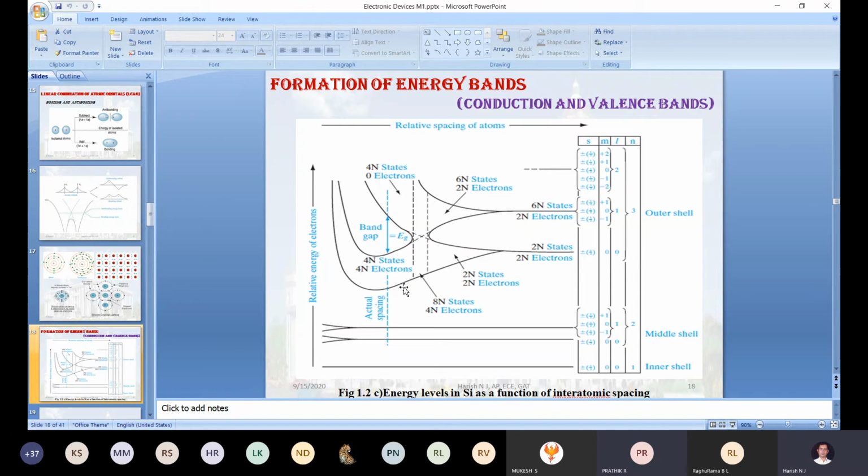Correct. So if you wanted to accommodate all the 4n people in the lower class, it's possible. Yes, it's possible. Or if I wanted to accommodate all the 4n people in the upper class, yes, it's possible. We can accommodate them in the upper class also. Correct. But all the 4n people are not entering the lower class, and all the 4n people are not entering the upper class.